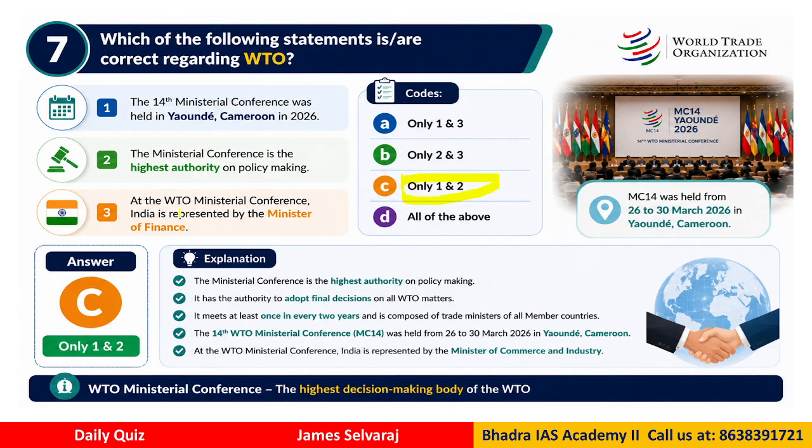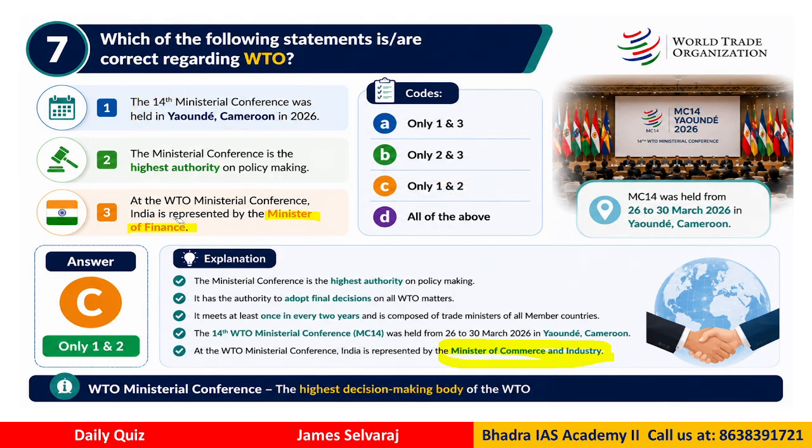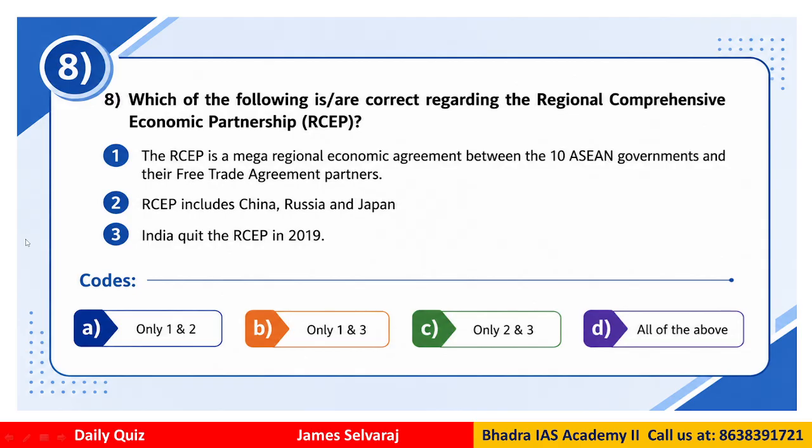Why? Because at the WTO, India is not represented by the Minister of Finance, it is represented by the Minister of Commerce and Industry. Piyush Goyal recently represented India in the WTO ministerial conference. The first option is also very important from the exam perspective, because this is like a current affair, where the meeting was held recently. So that part we should know. Is that clear? So that is question number 7.